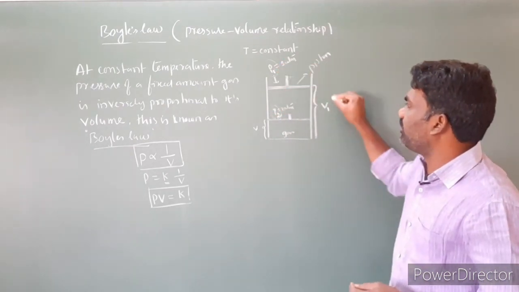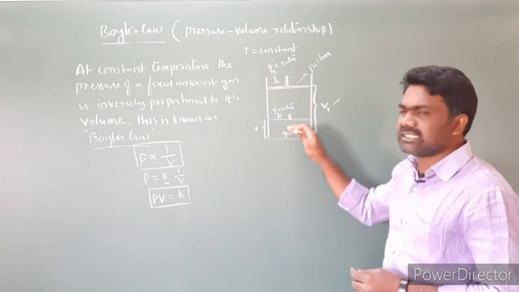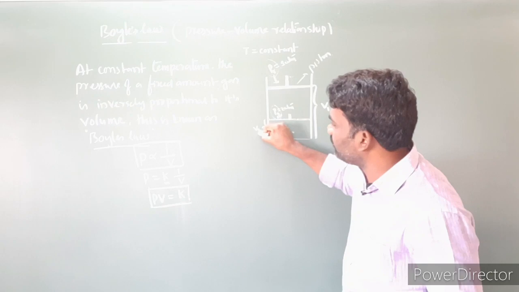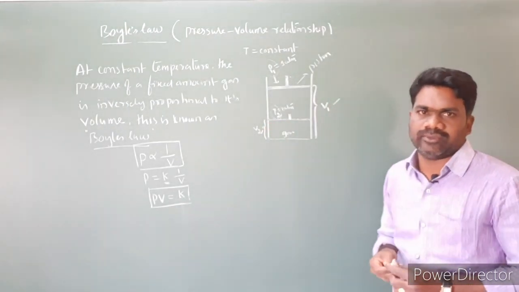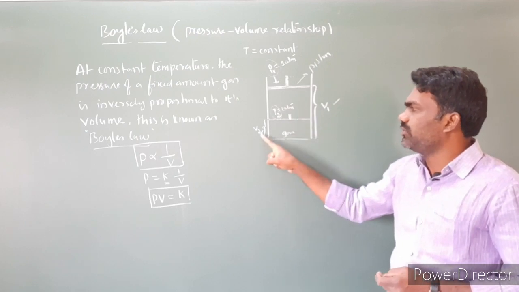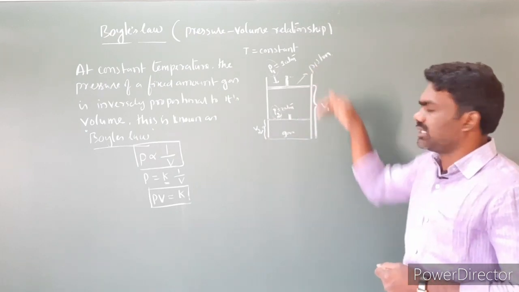At initial pressure P1, volume is V1. Whenever the pressure increases, the volume is going to change. So the final volume I am labeling as V2. So at pressure P1, volume is V1, and at pressure P2, volume is going to be V2 in the case of compression.